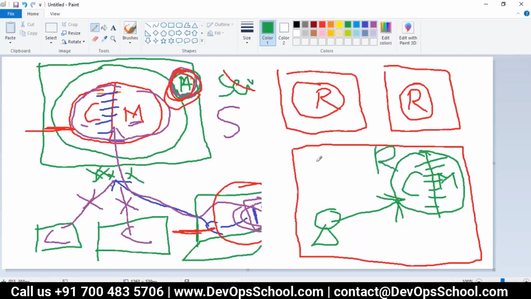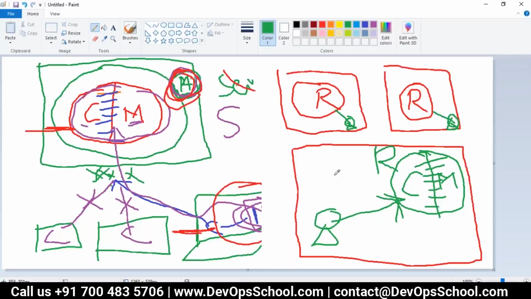See here. If this guy wants to work, he will work in his own repository. If this guy wants to work, he will work in his own repository. No one is working on the server. There is no keyword called server in Git. You all are working in your own repository, which is located in your laptop, your physical machines.